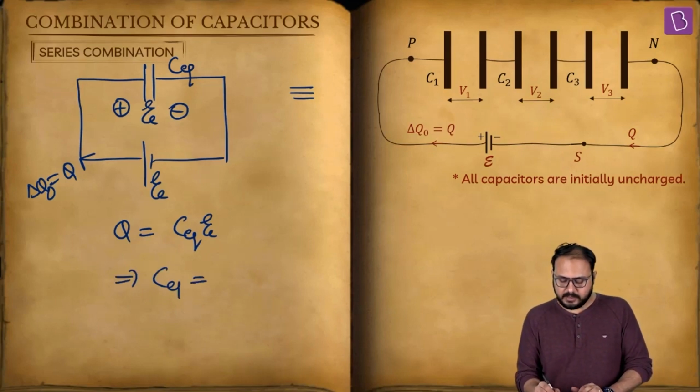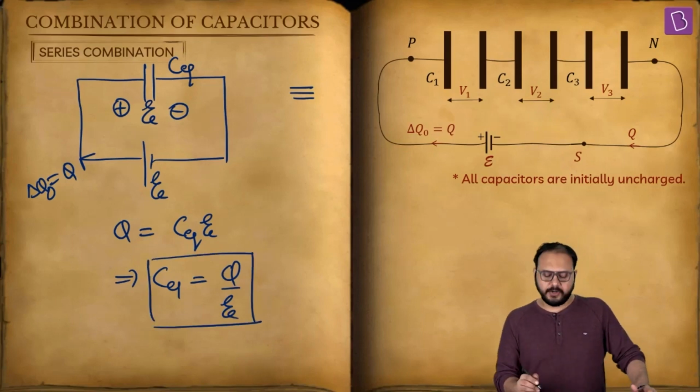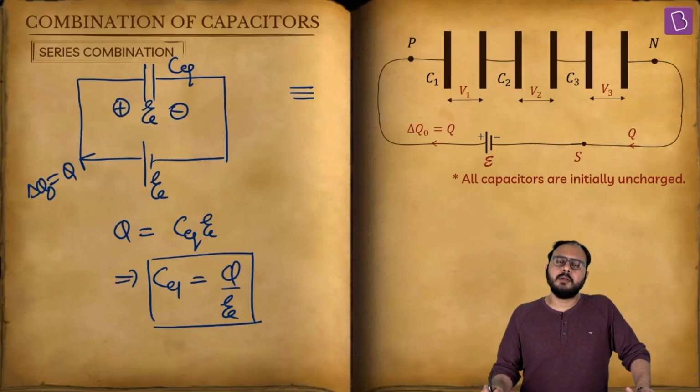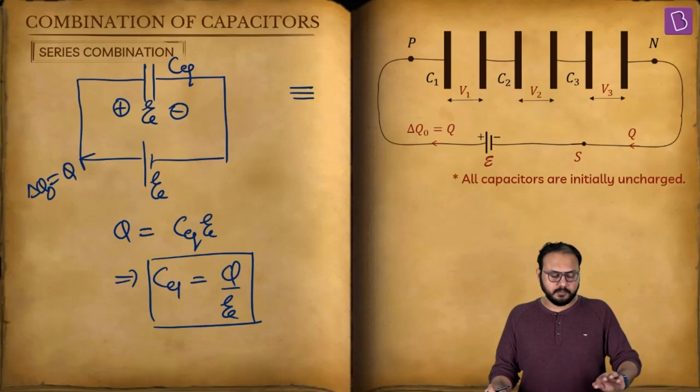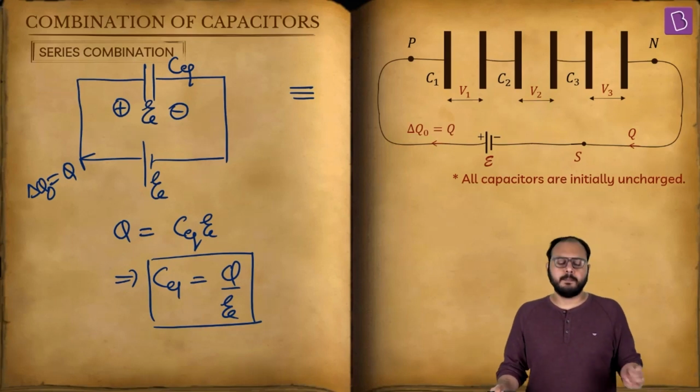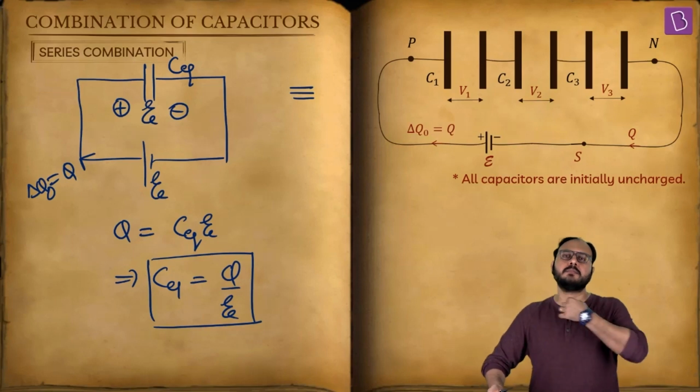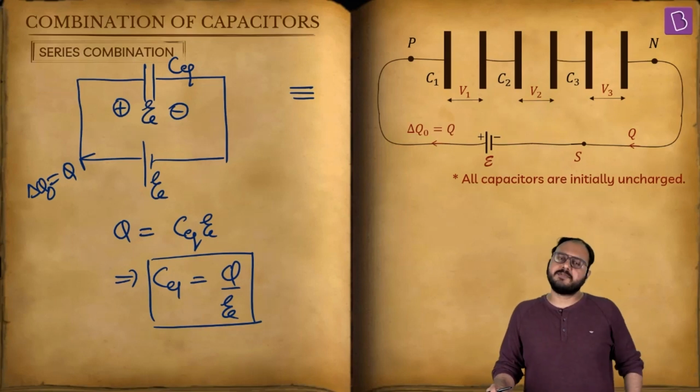C equivalent is Q by E. Let it register. C equivalent is Q by E. Simple stuff.